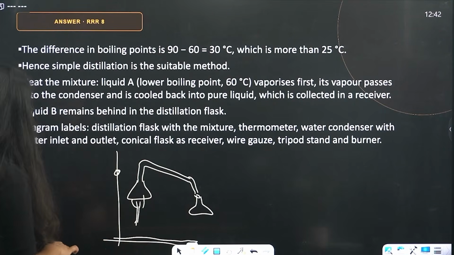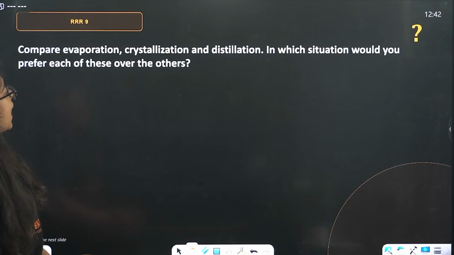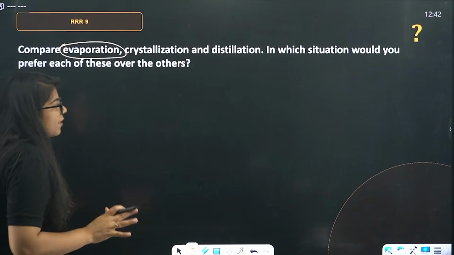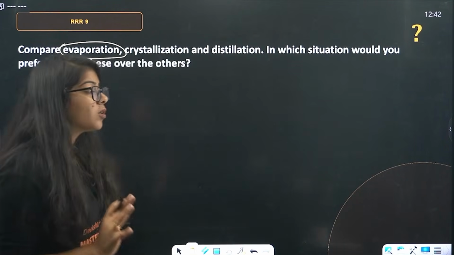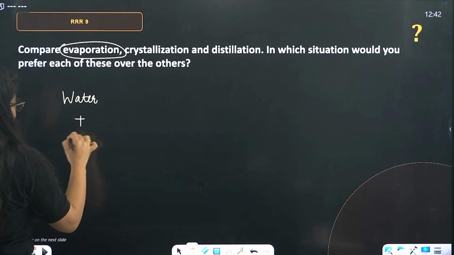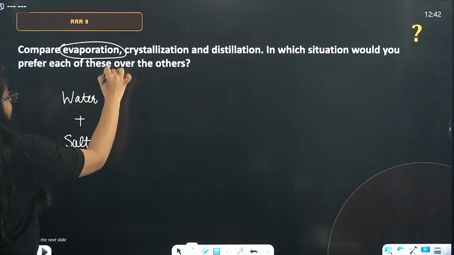Okay? Right. Compare evaporation, crystallization and distillation. Okay, beta, evaporation is simply when we don't need the solvent. So, water plus salt is there. We don't want water, we just want salt, we'll evaporate the water.